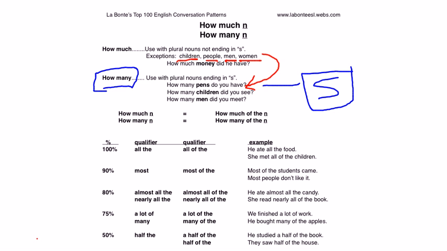So generally, the rule of thumb, as we mentioned before, is you use how many with all plural nouns ending in S. The only 4 exceptions are children, people, men, and women. And even though they do not have an S at the end of the plural noun, how many is used when you formulate a question.